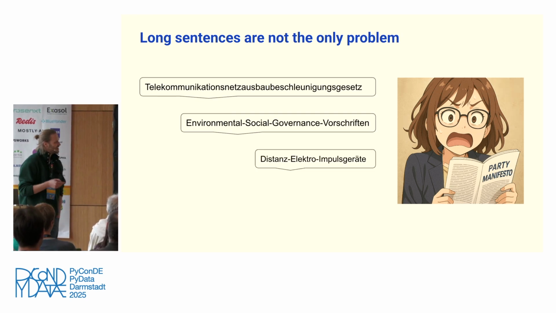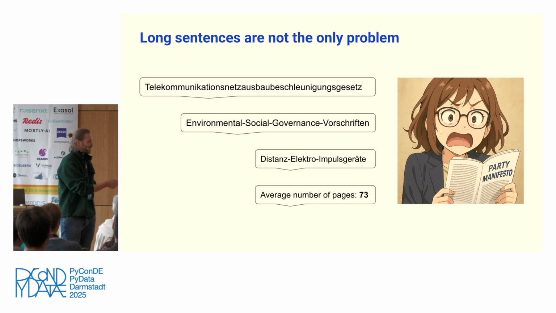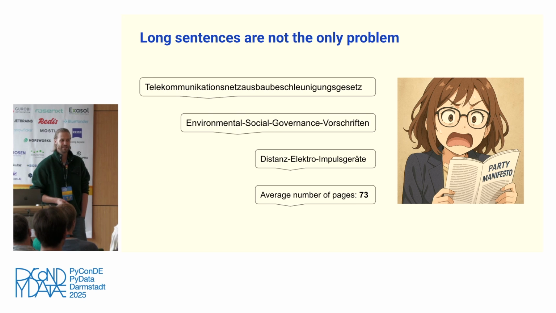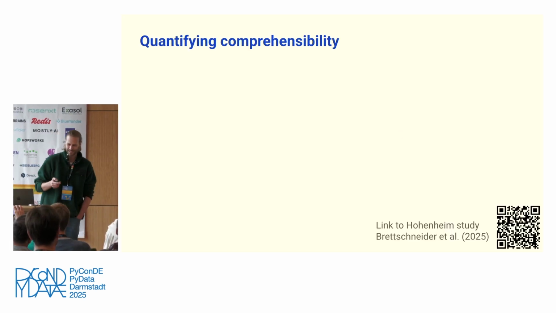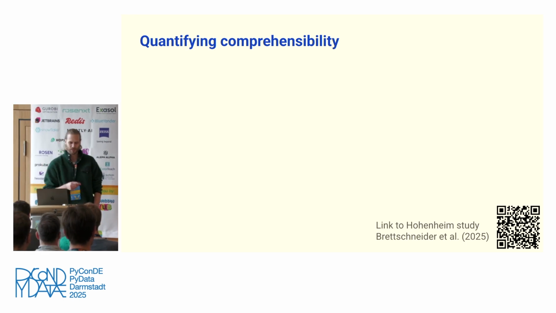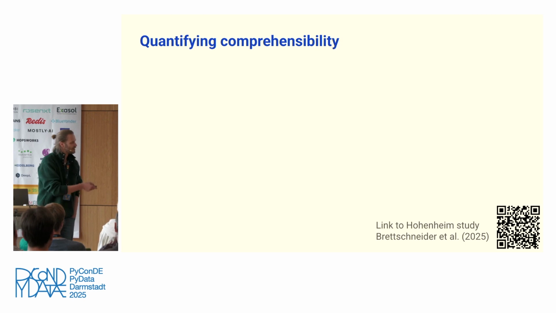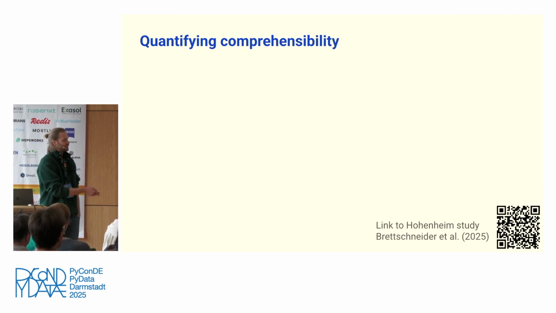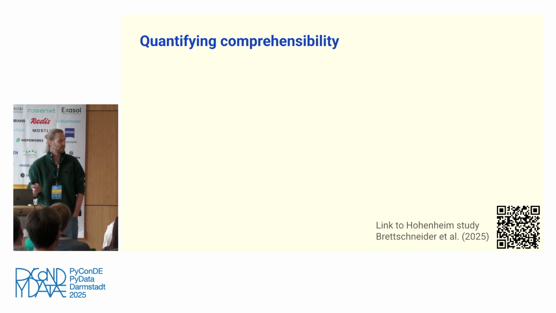this is. And on average, party manifestos compile like 73 pages for the last election, and this was actually short, because usually they are longer. So I would say this is, well, first of all, you can even quantify kind of the readability of these documents. And here I steal data a bit from a really nice study from Hohenheim University, which you can access via the QR code. And basically what they do is they have an index which quantifies how readable a text is, right? This is called the Hohenheim Comprehensibility Index.